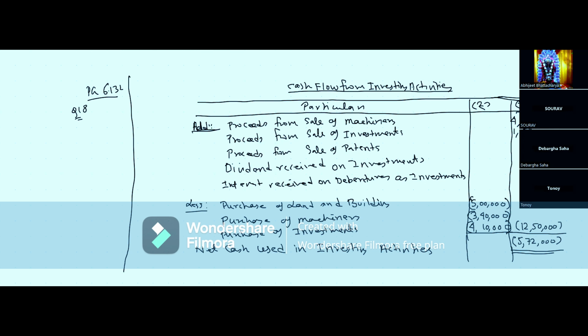Why did I use the word used? This word used has been used because the answer is negative. Had this answer been positive, I would have mentioned net cash from investing activities. Because the answer is negative, I will mention the word used over here.